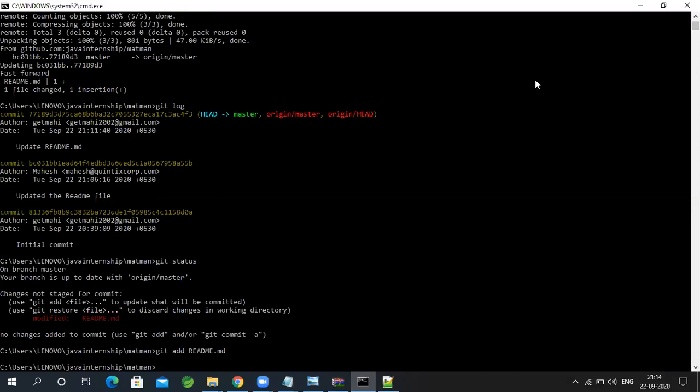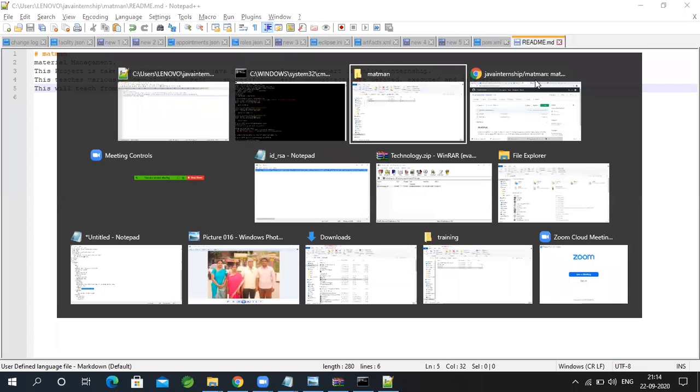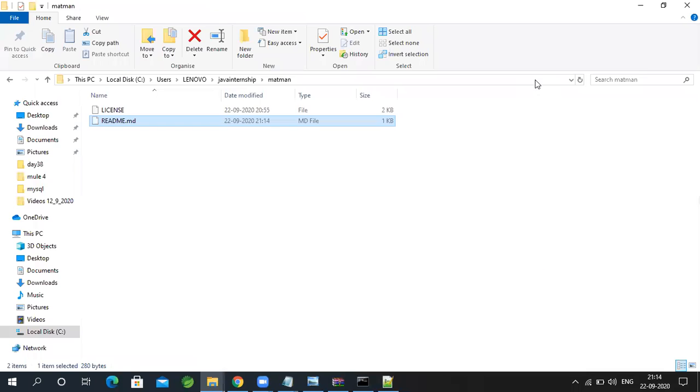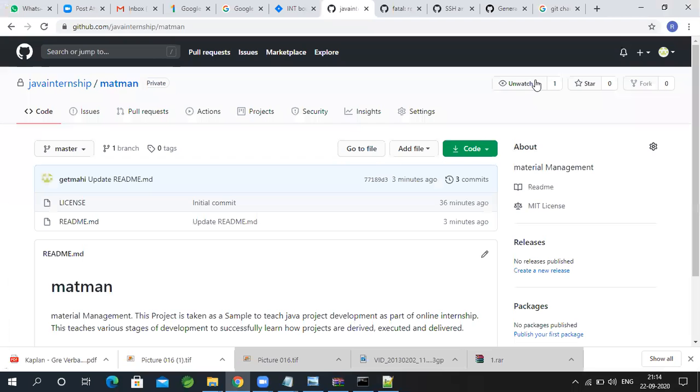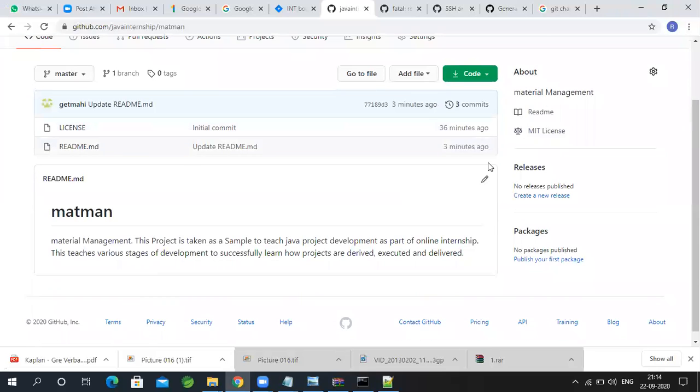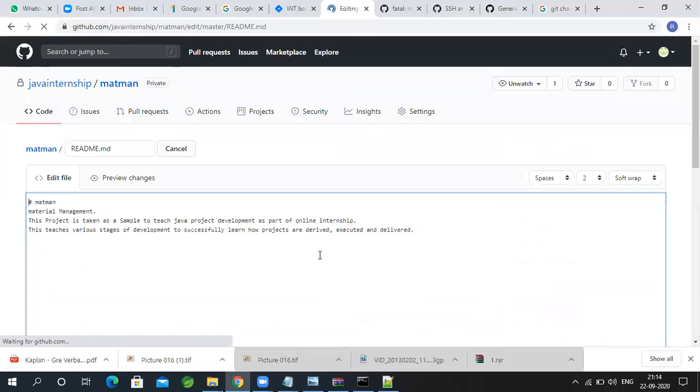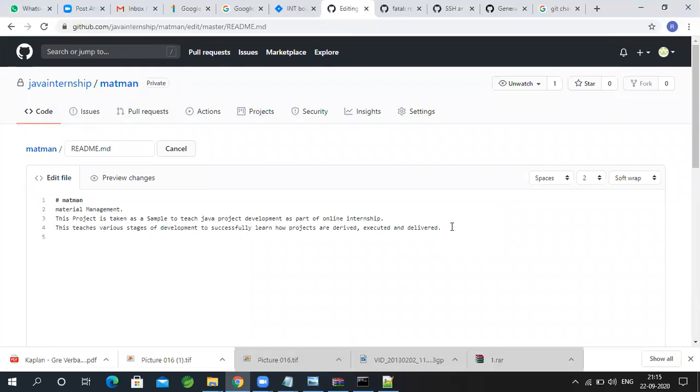Okay, I don't do it, just add it. So now I go to server. Server means I'm playing the role of a second developer here. And this second developer is again going to the same file, and he is changing the same line, line number 5. This will teach right from requirement how